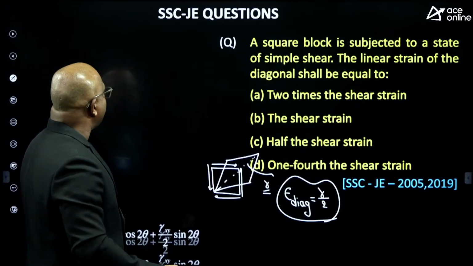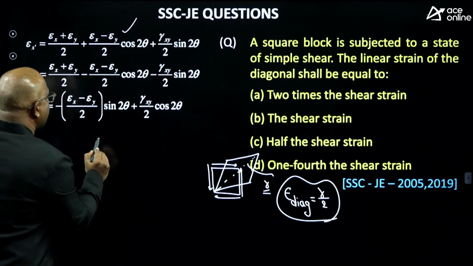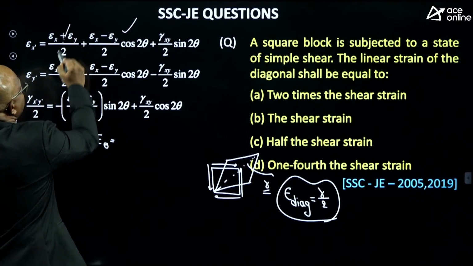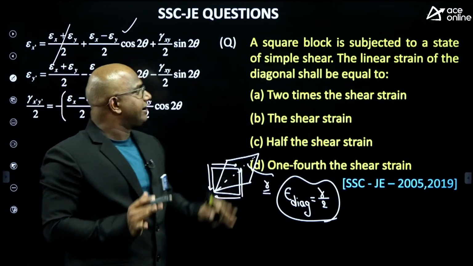How did we get it? You know the strain transformation equations. Diagonal strain, epsilon theta. Epsilon x and epsilon y are 0, because it is in pure shear itself.